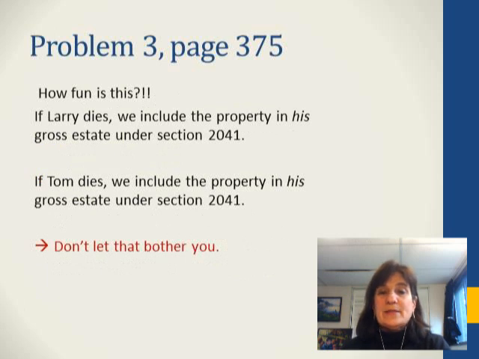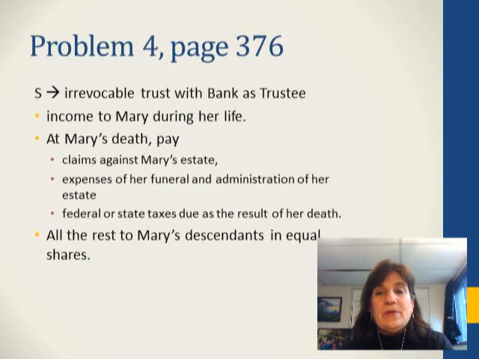Whoa! That's cool. If Larry dies, we include the trust property in his estate, and if Tom dies, we include the property in his estate, and it's because of the same code section. That's okay. Don't let that bother you. We have other situations where there are two people who either one, if they die first, would mean that we include the trust property in their estate. Right? Think about joint tenancy property. Don't let it bother you that we could be including trust property in different estates.